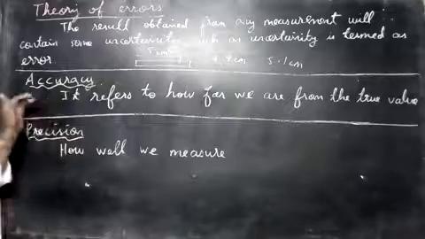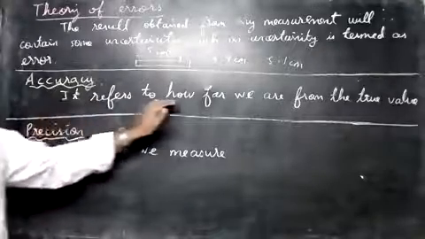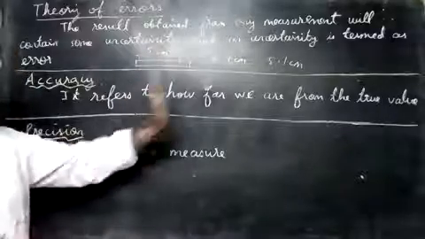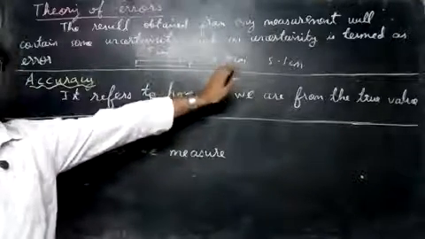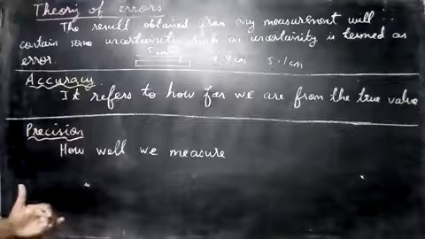So let's see now what is meant by accuracy. Accuracy refers to how far we are from the true value. The exact value is, say, 5 centimeters. How far are we from it? We are off by 1 millimeter, maybe plus 1 millimeter or minus 1 millimeter. There may be a mistake there.